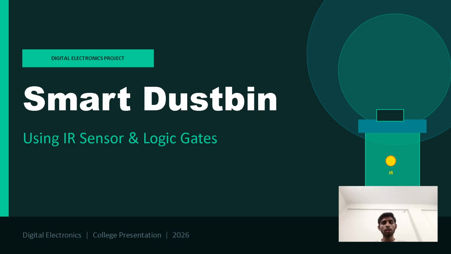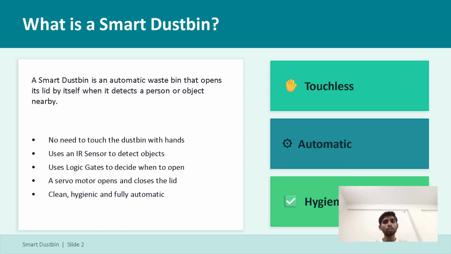My digital electronics project is a Smart Dustbin using an IR sensor and logic gates. First of all, let's understand what a Smart Dustbin is. A Smart Dustbin is an automatic waste bin that opens its lid by itself when it detects a person or object nearby. You do not need to touch the dustbin with your hands. Use an IR sensor to detect the object. Use logic gates to decide when to open. A servo motor opens and closes the lid. Clean, hygienic, and fully automatic.